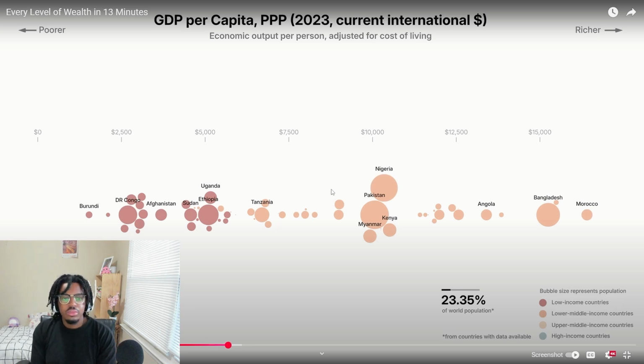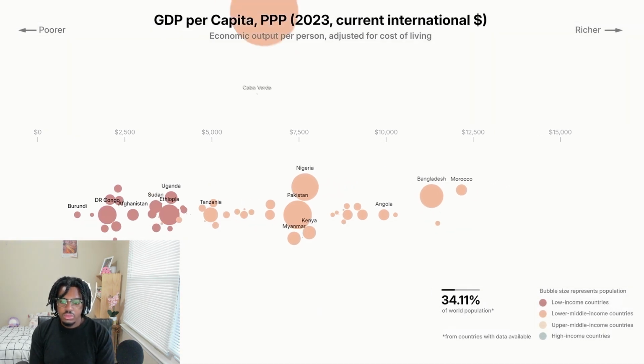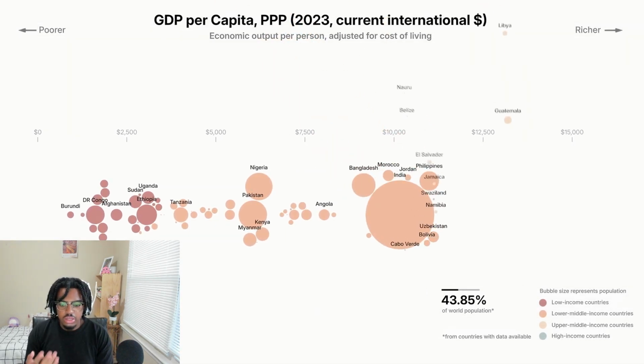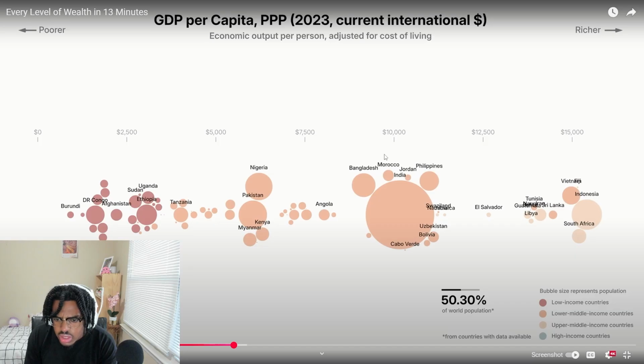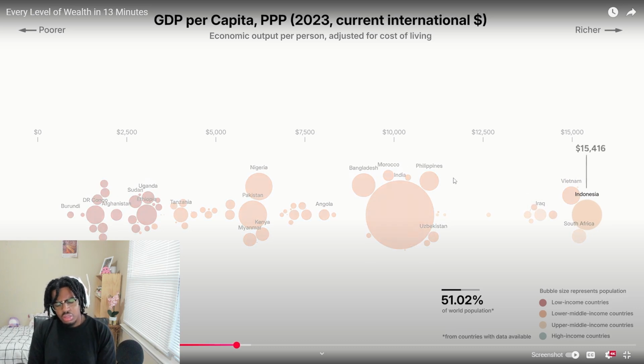Let's keep adding countries until we reach half of the world's population. Who you adding? Damn. Okay, there's India. We now see India and other countries across Asia, Africa, and Latin America. Let's see how people live in Indonesia.